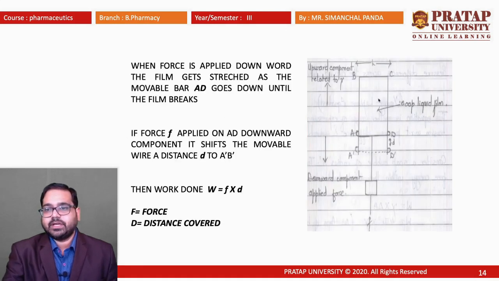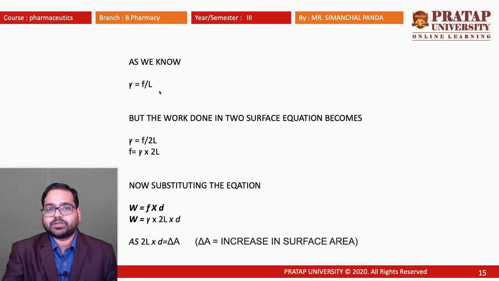There are two interfaces present. See here, this is one side and the reverse is another side. So there are two different phases working together, and instead of L, we can make the length 2L. So the surface tension can be written as gamma is equal to F divided by 2L, and force will be equal to gamma into 2L. As we know that work done is equal to force into distance, the force can be written, from the previous equation, as gamma into 2L, the surface tension into double length, into D.